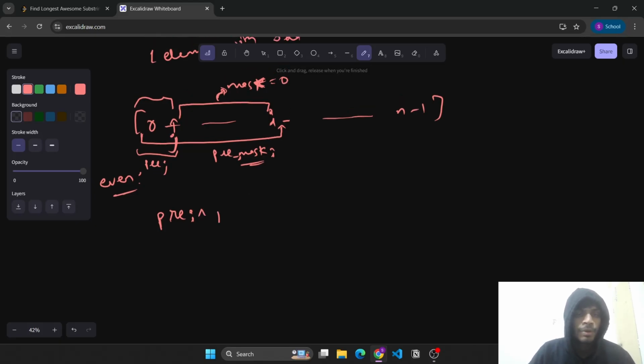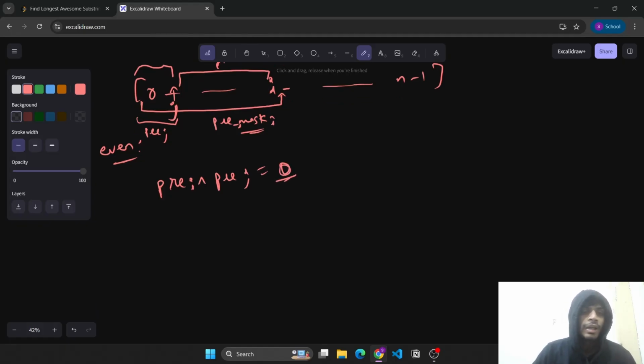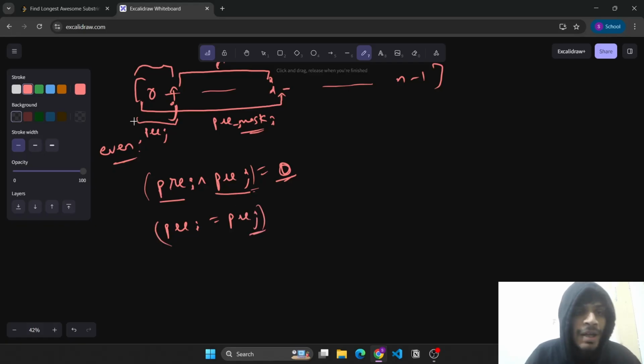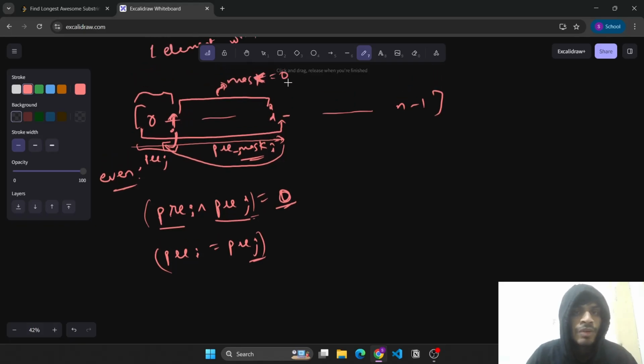That means we need prefix of I XOR prefix of j to give us 0. And we know that if the XOR of two values gives us 0, then these two values should be equal. So the prefix of I is equal to prefix of j. Hence the current mask that we have, we'll just find the leftmost occurrence of this mask previously, right? And if we find this leftmost occurrence of this mask, then the substring which will have the mask as 0 will be from j plus 1 till I, right?